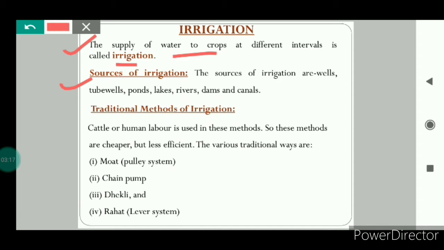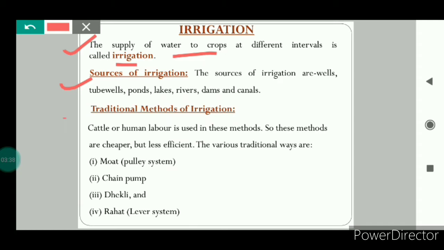It's very important to understand. Seeds need water for germination, and for the proper growth and development of the flowers, fruits and seeds of plants also water is required. And the roots absorb minerals and fertilizers dissolved in water. So water is very important for the growth and development of the plants.